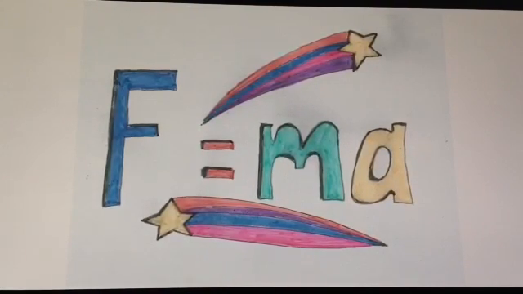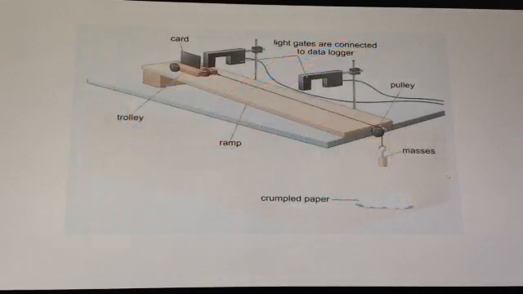So, Newton's second law. It's an equation that's all about resultant forces and the relationship between resultant force and mass, resultant force and acceleration. So we're going to have a look at how you could investigate those relationships. You could investigate Newton's second law in the lab. Here you can see the setup. The ramp has been raised to compensate for friction, and this is done by just slightly raising the ramp until the trolley is just about to roll down the ramp.